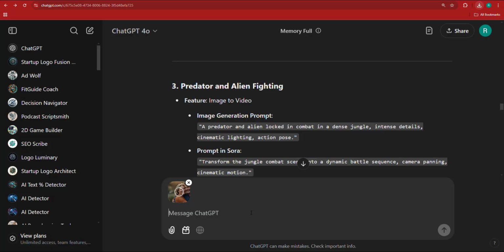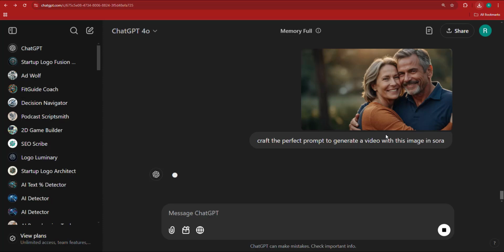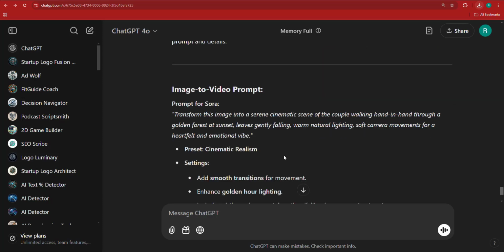And in order to craft the perfect prompt, I'm going to say: craft the perfect prompt to generate a video with this image in Sora. Okay, so I've provided ChatGPT with the image of the man and his wife, and I'm asking it right now to generate a prompt that I can use in Sora. So instead of saying transform, I'm going to say do not use the word transform.